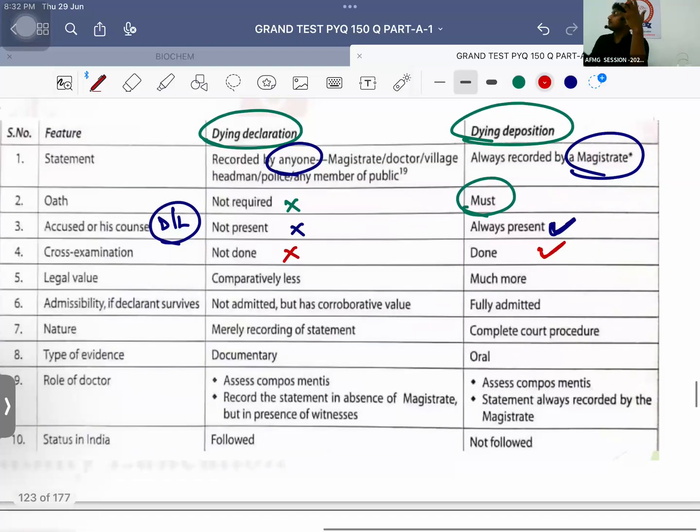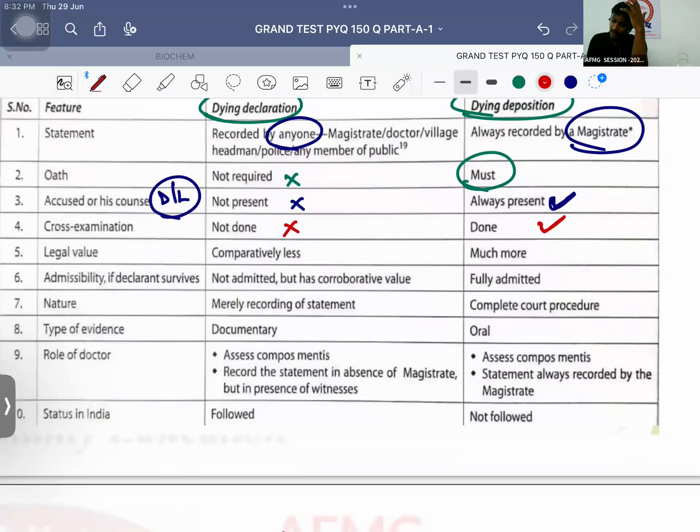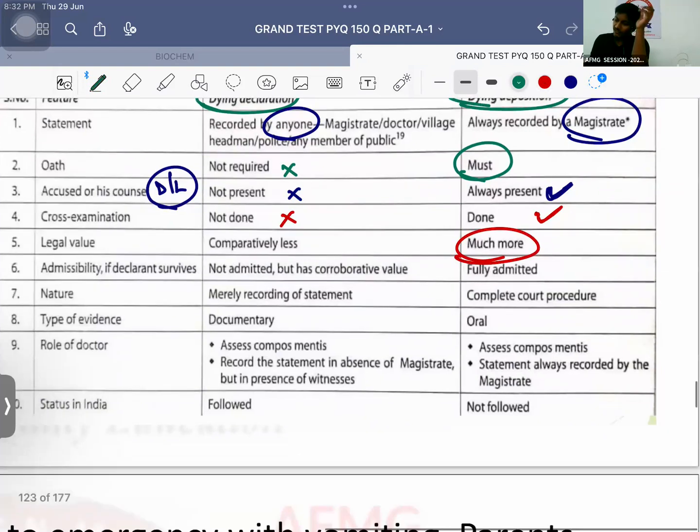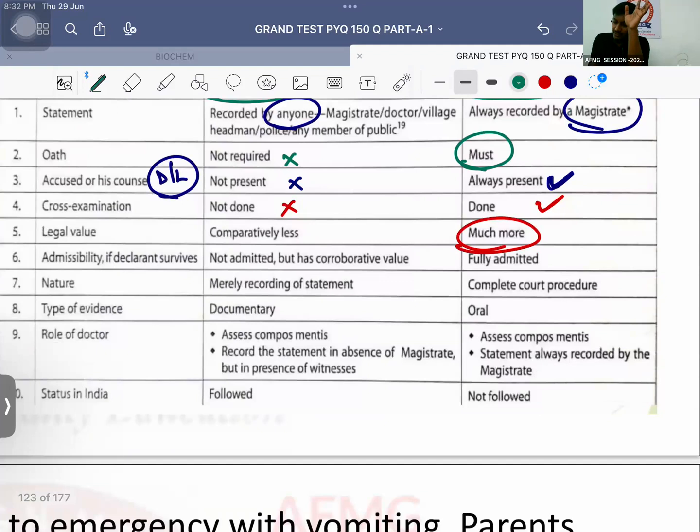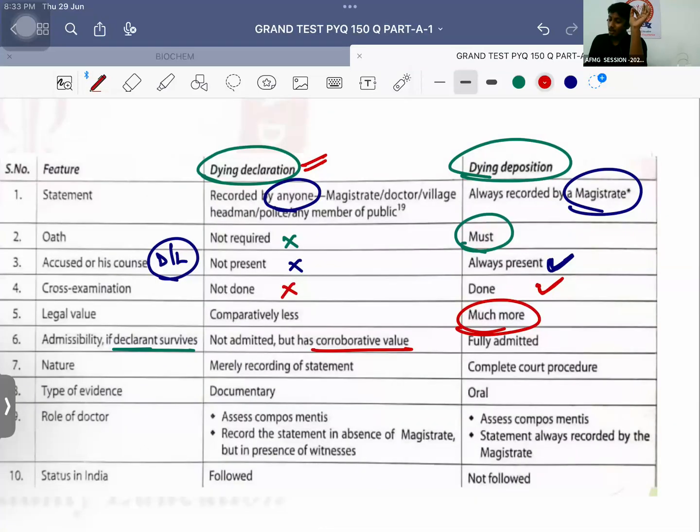Okay, definitely पूरा courtroom procedure हो रहा है. Legal value would be much more for dying deposition. Please remember. ठीक है. Next important, if the declarant survives, then dying declaration will not have any value. It will only have a corroborative value. कोई मतलब नहीं बनता अगर patient जिंदा रहता है. किसका? Dying declaration का. But in a dying deposition, even if the patient stays alive, the dying deposition will be considered because it is recorded by the magistrate himself. That's the reason. ठीक है?